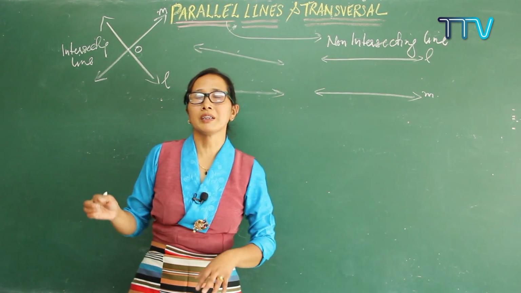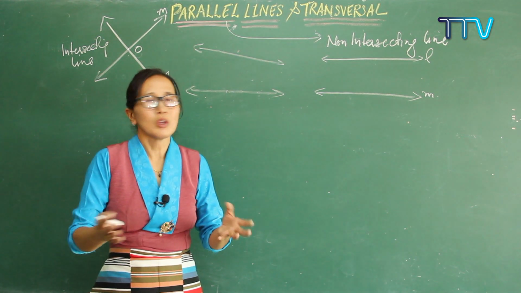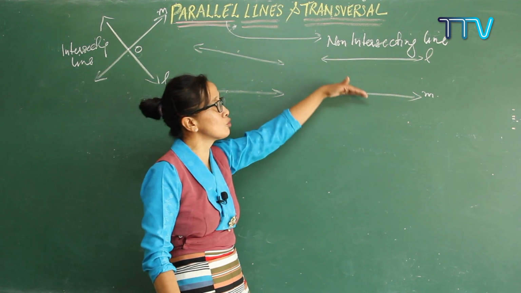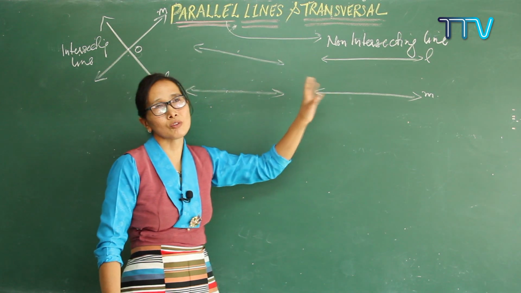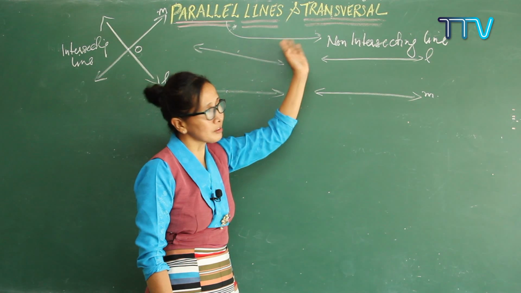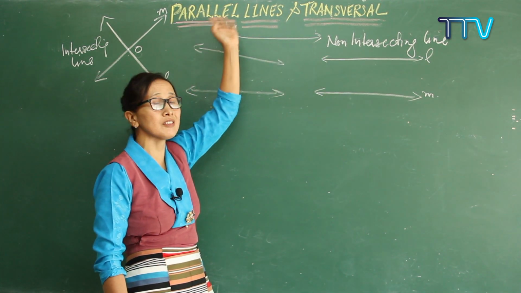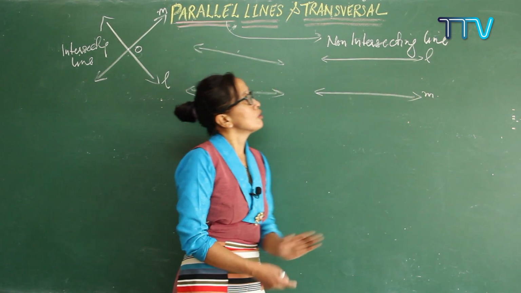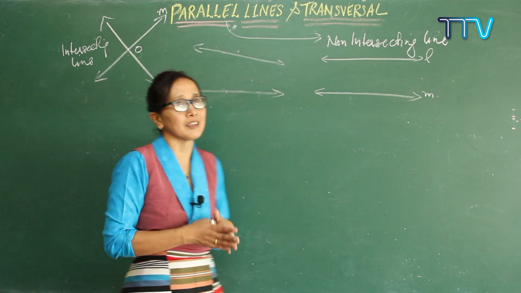So parallel lines mean what? If two lines never meet each other, no matter how far they extend, and the distance between the two lines is always the same throughout, that kind of line is called parallel lines. Do you get it? Parallel lines clear? Sometimes we call them non-intersecting lines, or sometimes parallel lines. Actually they are called parallel lines, having the same gap throughout the line. Understood? So this is the difference between intersecting lines and non-intersecting lines.